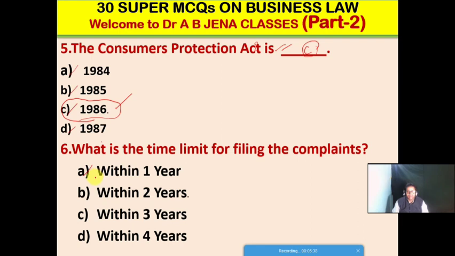Next MCQ: what is the time limit for filing the complaints? A, within 1 year; B, within 2 years; C, within 3 years; D, within 4 years. Friends, so B is the right option for this MCQ. So the time limit is how much? It's within 2 years to file the complaints. So B is the right option for this MCQ.